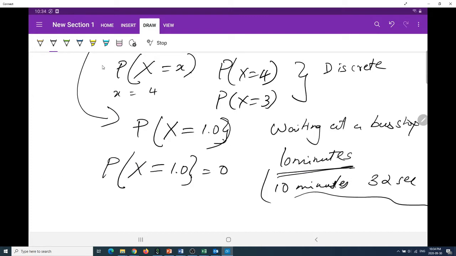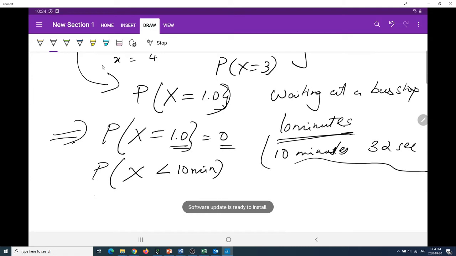I know it might be hard to figure this out, but because the exact value has probability 0, in continuous probability distributions you think about, well, what is the likelihood that you waited less than 10 minutes?